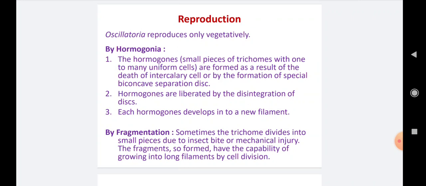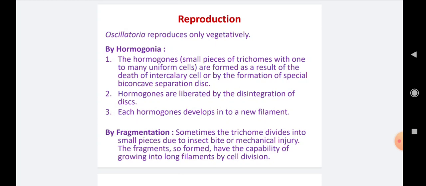Hormogonia means what? A hormogonium is the cell present in between two separation discs or two separation cells. When these two separating cells become dry, the hormogonia are free from the filament and can disperse through water from one place to another, and when they settle down on a suitable substratum at particular maturity, they germinate and produce a new individual filament of the oscillatoria. This is about the hormogonia.